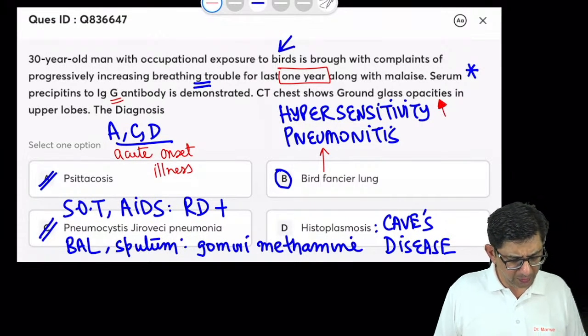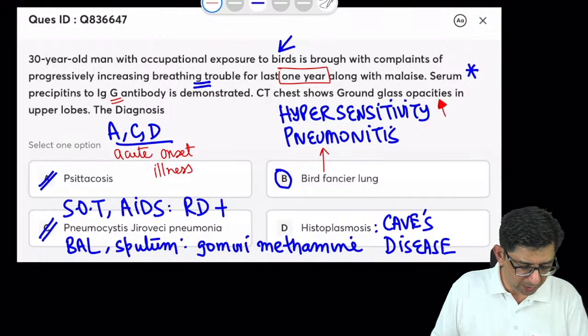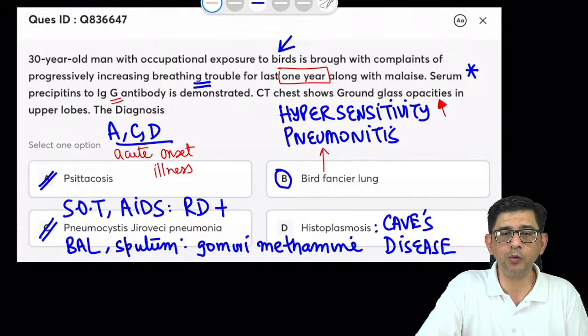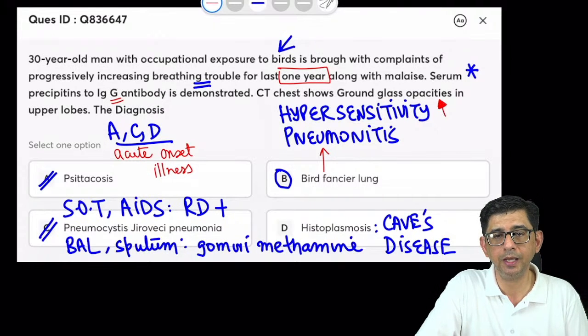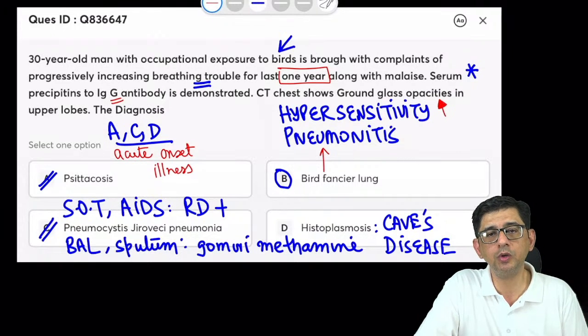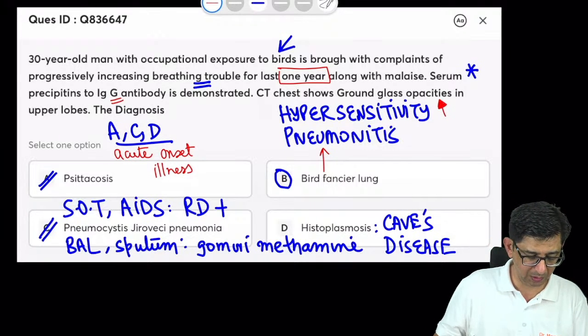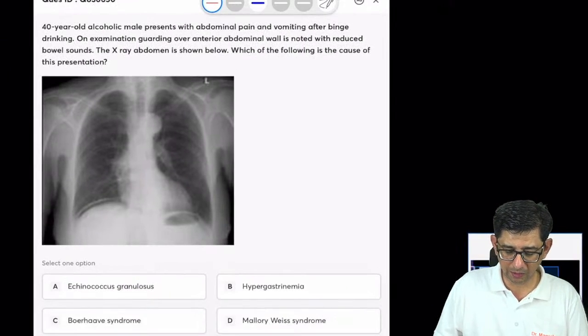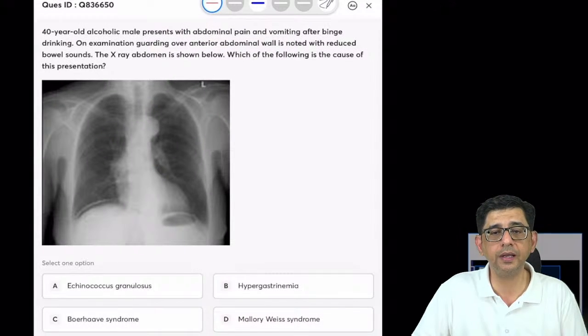My point regarding what you said, Lalit, is that there should be a granuloma, agreed, but lots of times the patient may not agree to a biopsy, a transbronchial lung biopsy. So you'll have to base your diagnosis on the radiological findings which are given in this case. So we are sorted with this one, and let's look at the next question on our screen.